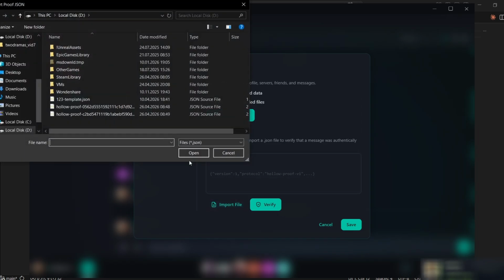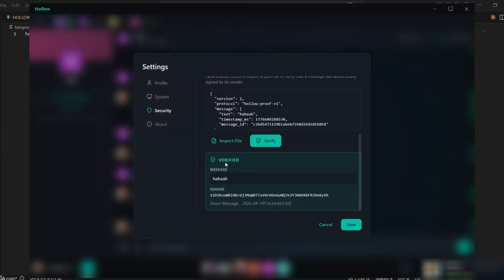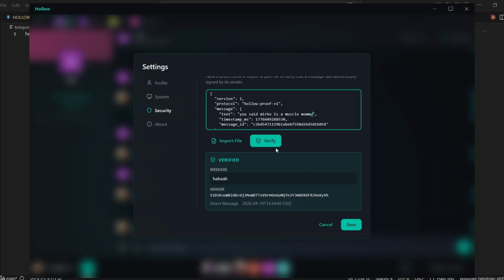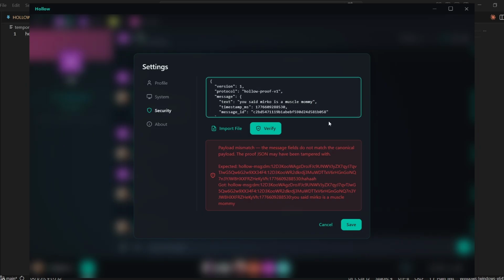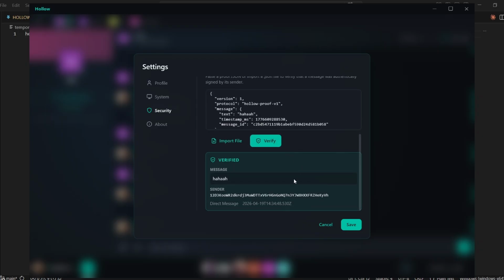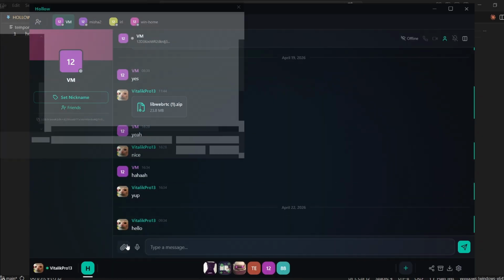Copy the signature or get its file, then import it to the tool, press verify, and voila! You get proof that it's real, and if it's been tampered with in any way, you'll get an error. Therefore, if someone claims something, you can just ask for proof, and if they can provide it, then it's true. If not, they're liars.